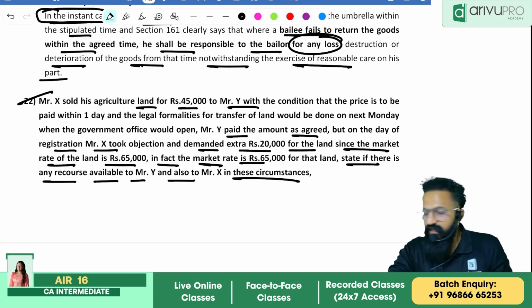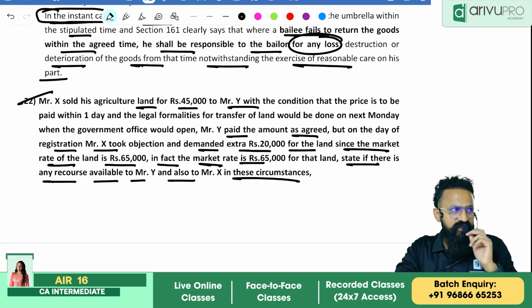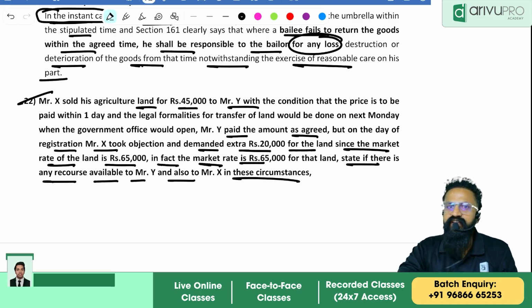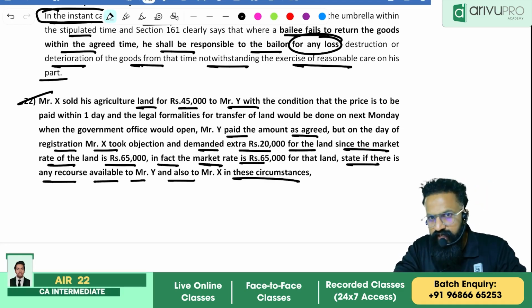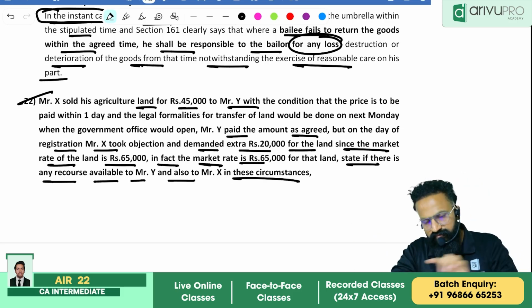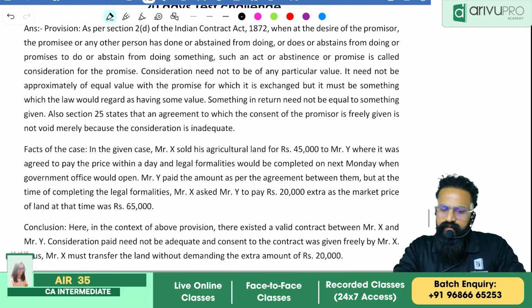The case is that consideration need not be adequate. Whether X will succeed here, the answer is no. Y will get the registration done at the price of 45,000 only. That will be my provision, that will be my facts, and that will be my conclusion. Is this clear, all of you?